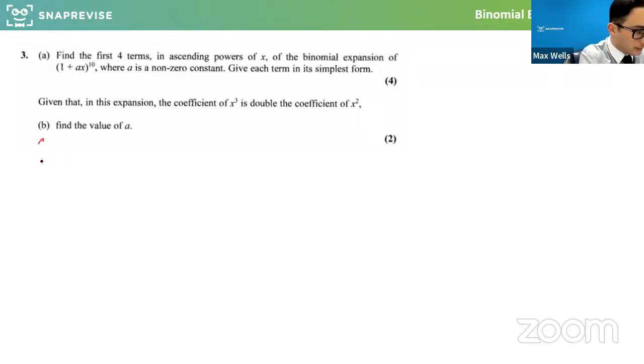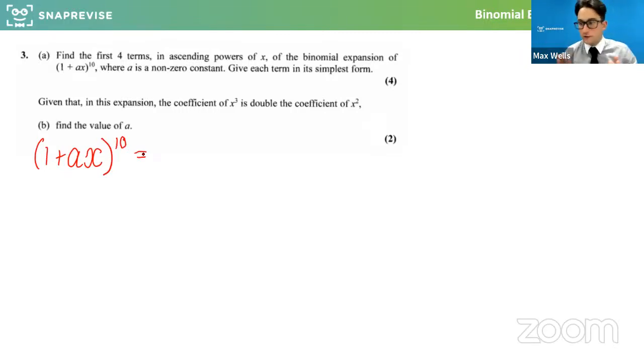is if we have 1 plus ax, we don't know a, but we just know it's a number, to the power of 10. Hopefully, first off, we're happy. Yes, so we've looked at Pascal's triangle earlier, and that's where these combinations come from that we can do on the calculator. So you could use Pascal's triangle. I'm going to do it a kind of formulaic way, like we've been doing, but yes, very good. This does stem back to Pascal's triangle. So this is effectively a 10-bracket expansion, but we're not going to times out 10 brackets. We're going to try and do this quicker.